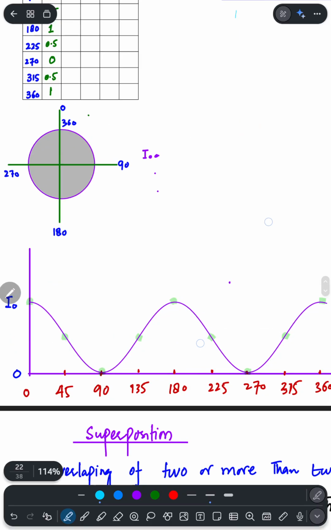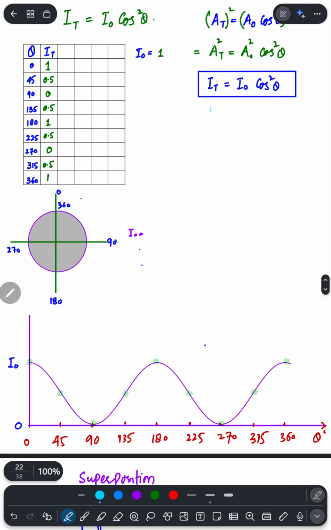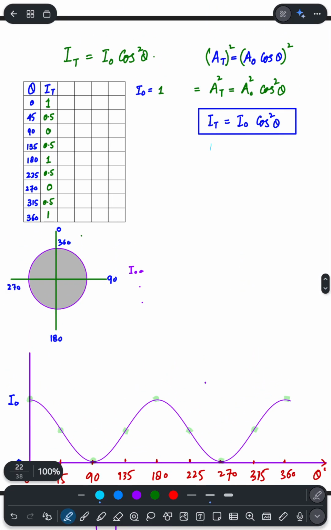So this was basically the entire game of polarization. I hope that this would be clear.